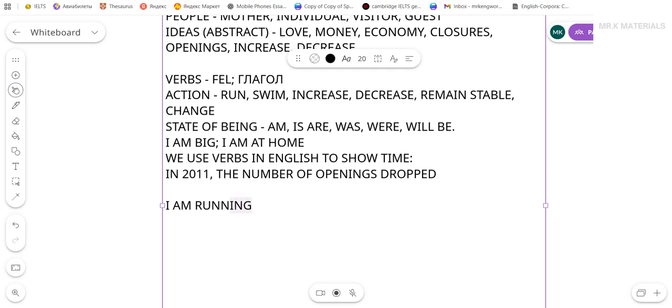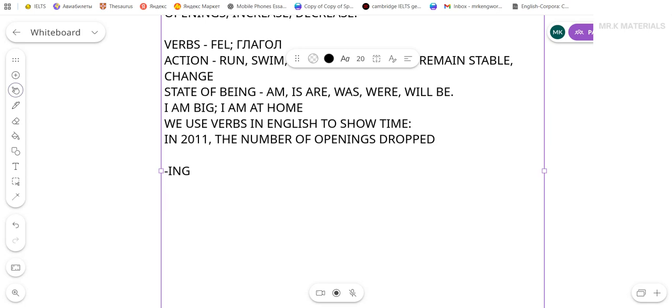Here we have ing, and ing is a very common problem. Now, to understand this, first, let's understand when do we use ing. Right now, you have to be very focused, and it is very important you fully understand this. Because again, if you open every single low-level essay, you will see problems with ing in every single one of them. All right, so there are two cases, two situations when we use ing.